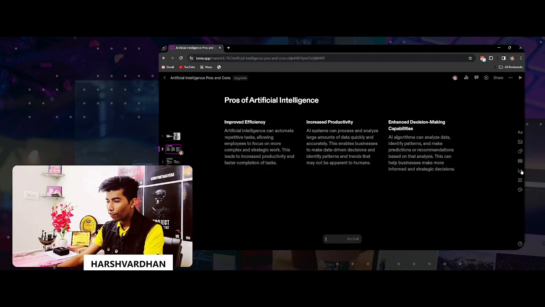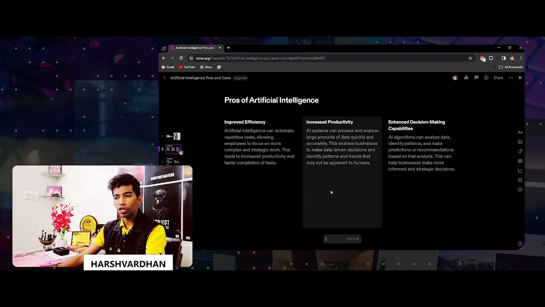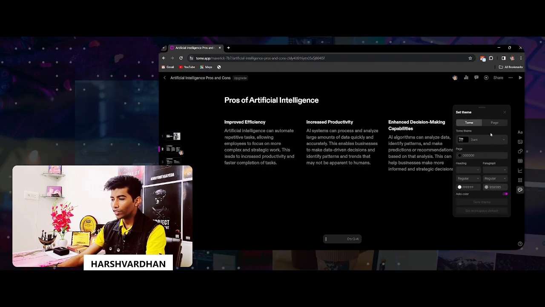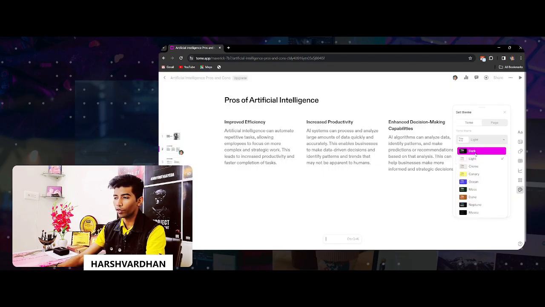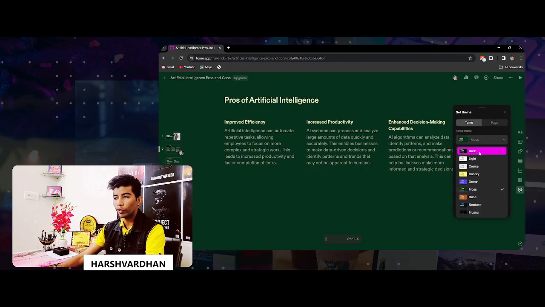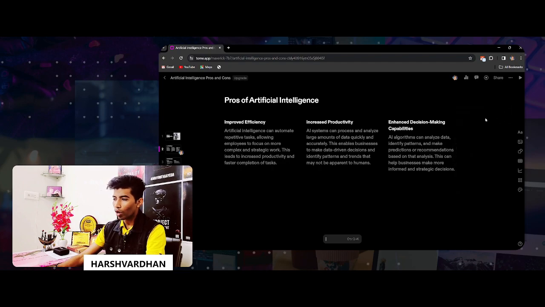Now here are different kinds of things which you can do. You can add your text, add your media to customize your presentation. Even more enhancement you can do by using all these tools. You can even set a theme. If you want to go for a light theme, then this will be converted into light. If you want to go for moss, it will just convert into moss. So accordingly you can do. I like dark, so I will keep it dark only.